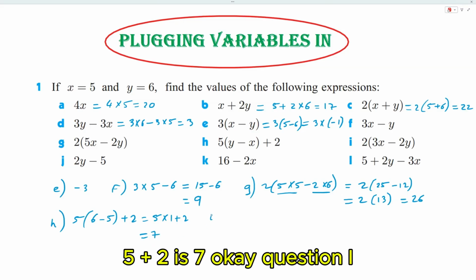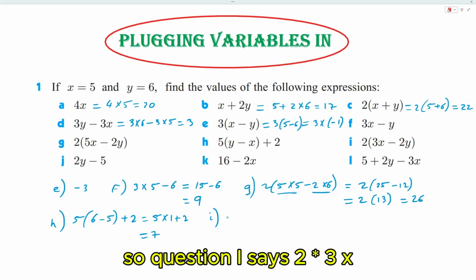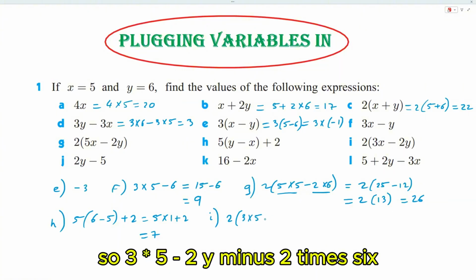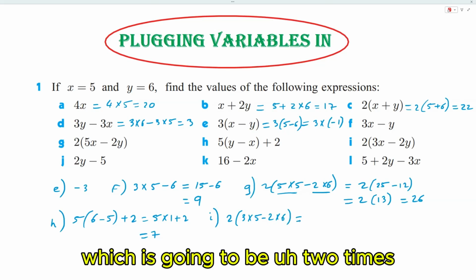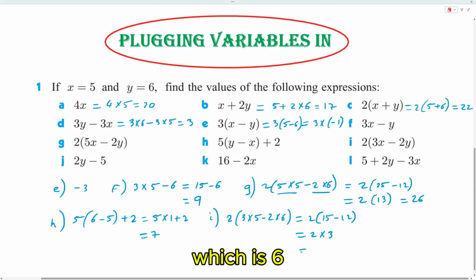Okay, question I. So question I says 2 times 3x, so 3 times 5, minus 2y, minus 2 times 6, which is going to be 2 times, so 3 times 5 is 15, minus 2 times 6 is 12, so this is 2 times 3, which is 6.